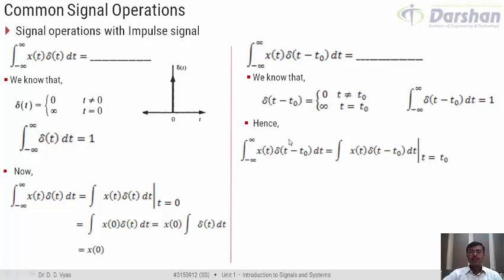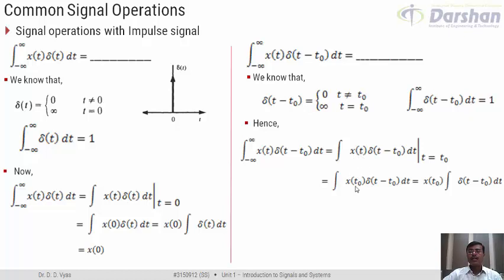So it is meaningful to integrate this multiplication of two signals only at time t equal to t0. And at time t equal to t0, I can write the value of x of t as x of t0, because we are talking about a particular instance of time t equal to t0.